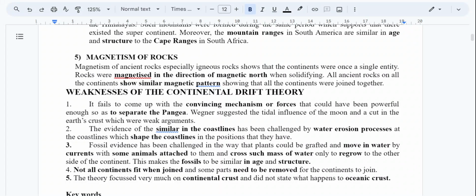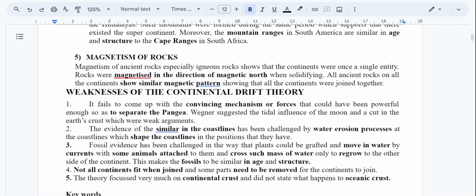We have also magnetism of the rocks. Magnetism of ancient rocks, especially igneous rocks, shows that the continents were once a single entity. Rocks were magnetized in the direction of magnetic north when solidifying. So all ancient rocks on the continents show a similar magnetic pattern, showing that all continents were joined together. However, this theory of continental drift has faced a lot of opposition, and therefore we look at the weaknesses of continental drift theory.